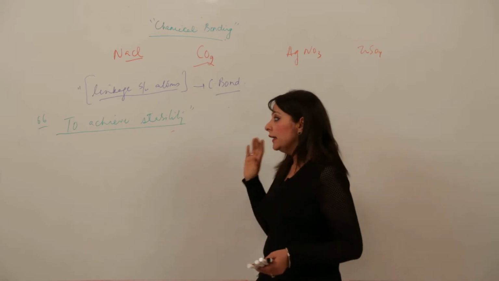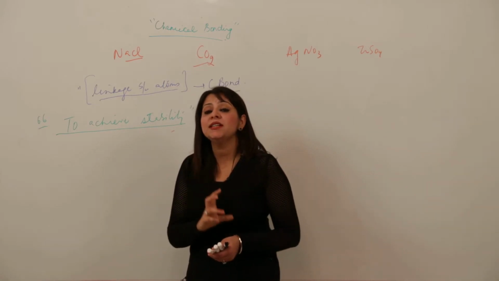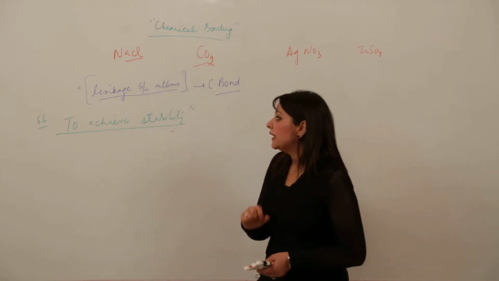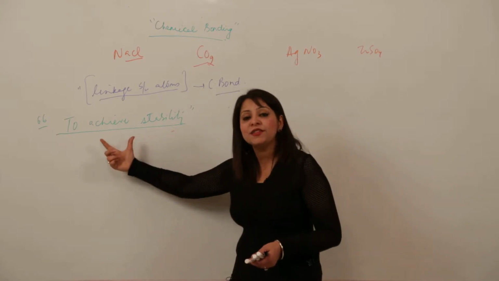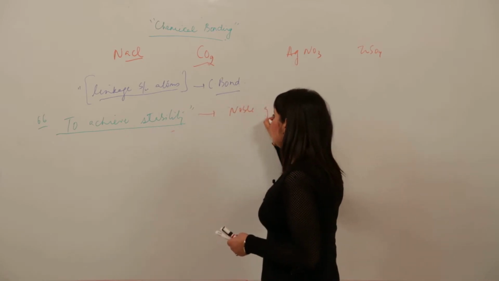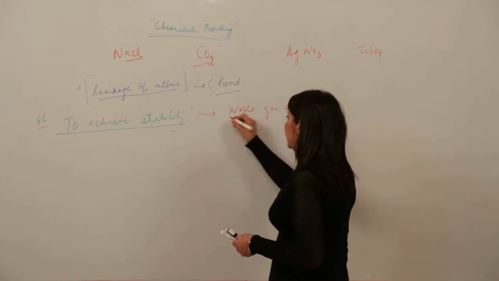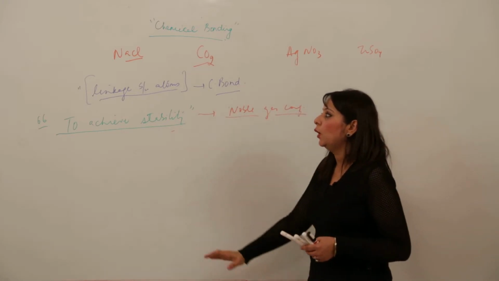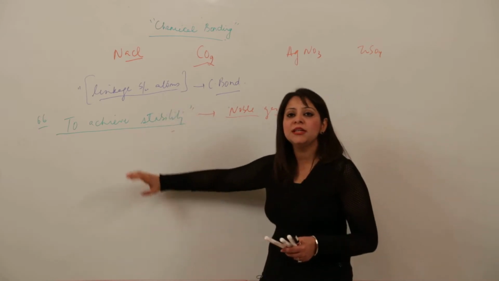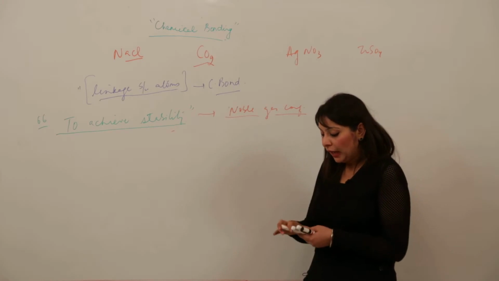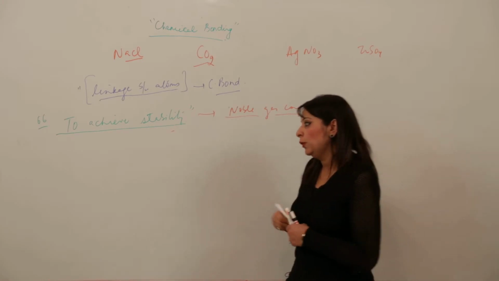Clear in your mind? Now what is the reason behind the chemical bond? What is the need of the chemical bond? The need is to achieve stability. How are they achieving it? By achieving noble gas configuration. This I have already illustrated in the example, right? So we can straight away write: the need of the chemical bond is to achieve stability, and that is by achieving noble gas configuration. Now, how are they achieving that noble gas configuration?